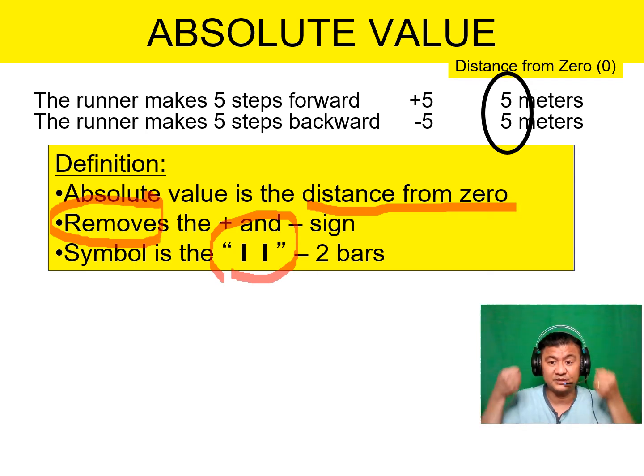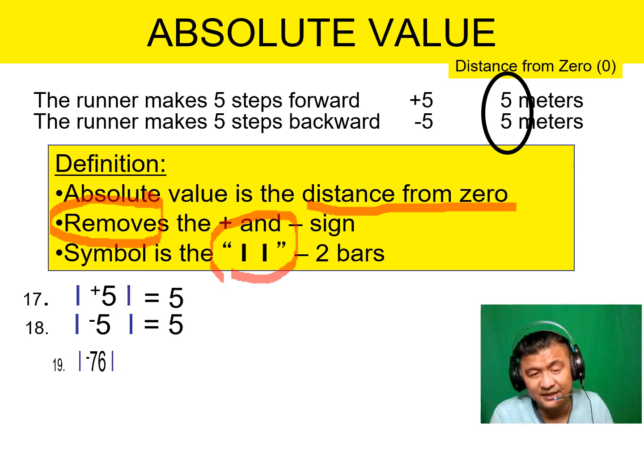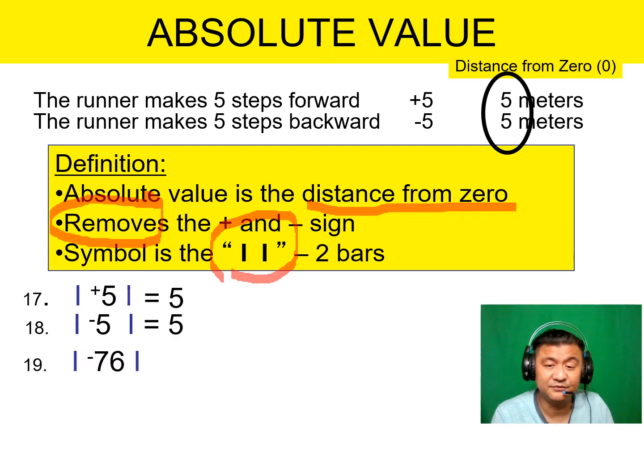You have to be positive, right? You cannot be negative anymore if you are in prison. Okay, so absolute value of positive 5 is a 5. Absolute value of negative 5 is a 5. Absolute value of a negative 76, you'll be good now because you're in prison.